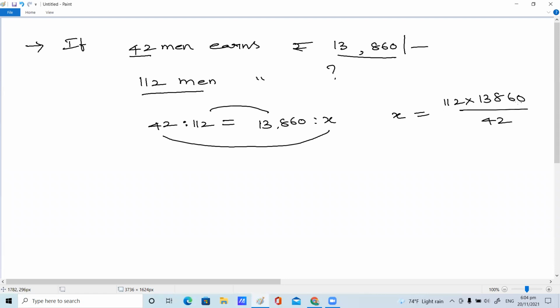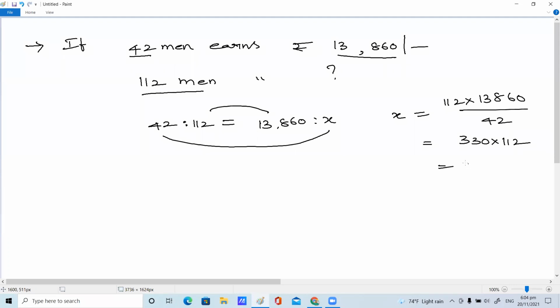Any simplification part, please check it and simplify and give the answer. Come on, who is going to give fast? It's 330 into 112. 330 into 112. Very good. 112 into 330 is 36960.